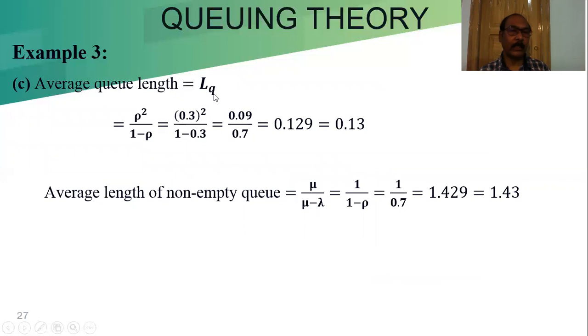Average queue length, that is Lq. Lq is equal to rho square by 1 minus rho, equal to 0.3 square by 1 minus 0.3, equal to 0.09 by 0.7. From that we get 0.129, which is about 0.13. The average length of the non-empty queue is mu by mu minus lambda. From that, by calculating, we get 1.43.